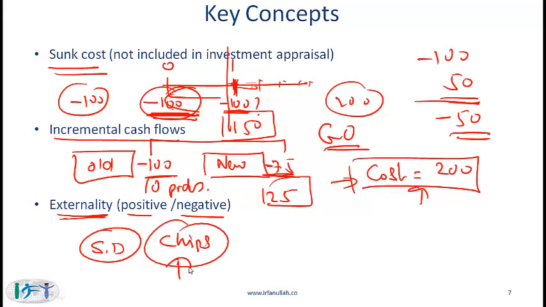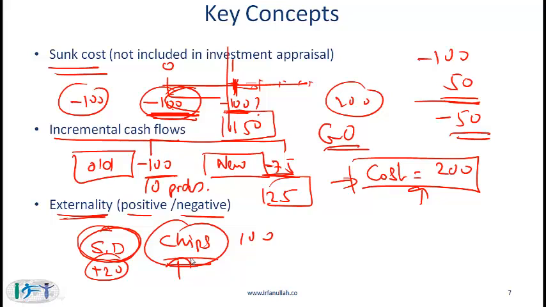This is the project that you are evaluating, whether or not to start the chips business. What you realize after your analysis is that the chips business will have a cash flow every period of 100. And because of the chips business, there will be a positive impact on your soft drinks business. The soft drinks business will give you plus 20 every period because of the chips business.